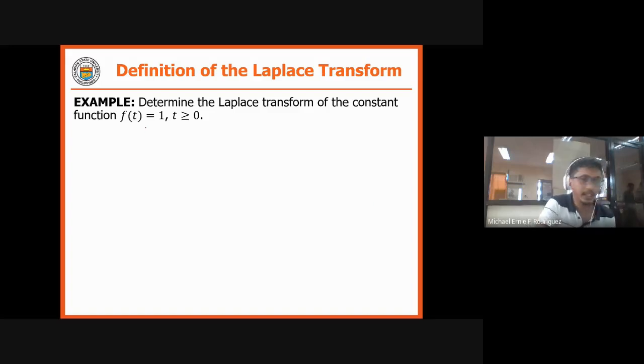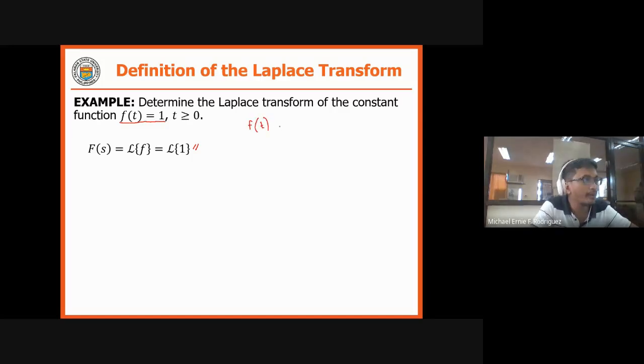Where your time t is greater than or equal to 0. So, we get the Laplace transform of 1. To do that, your f of t is 1. So, we need to find the Laplace of 1. Take note, your given function is in time t. So your given is f of t.